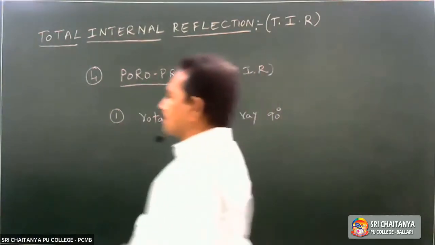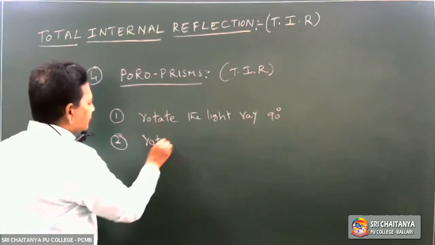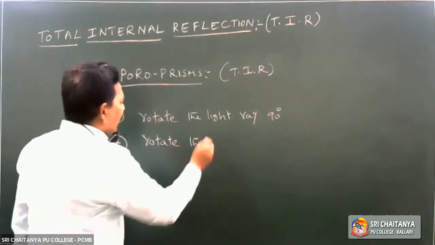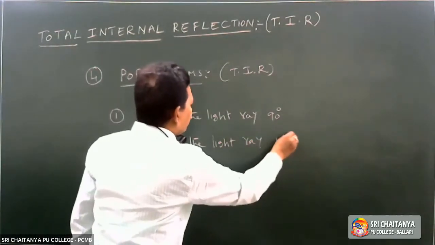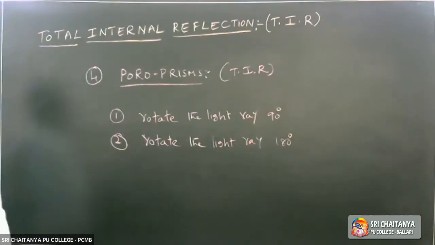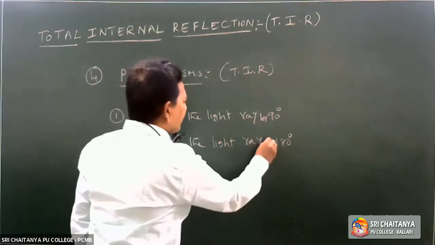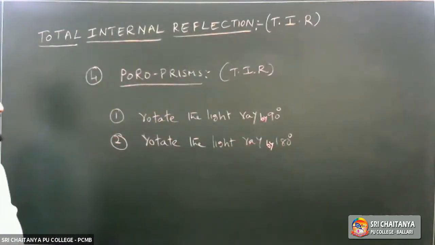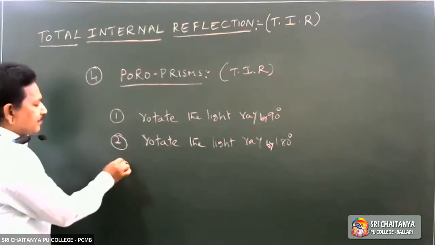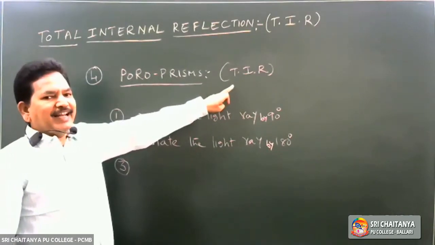What is the second use? Second, it is used to rotate the light ray by 180 degrees. By 180 degrees, it can be rotated. First use, to rotate the light ray by 90 degrees. Second use, to rotate the light ray by 180 degrees. What is the third use of porro prisms? Where TIR takes place. Total internal reflection takes place.